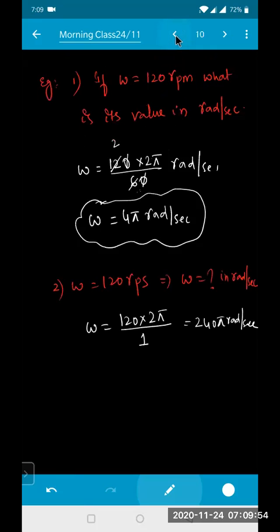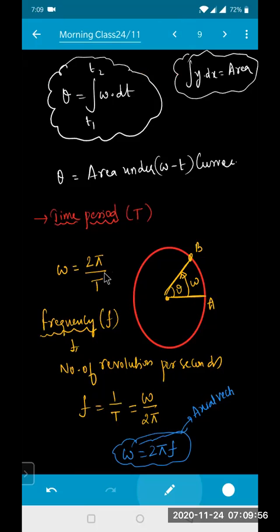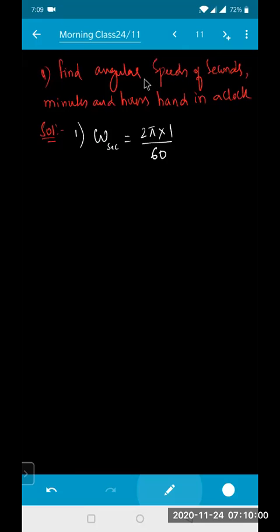What is the omega formula? Omega is equal to 2 pi by capital T. How many rotations is it making? Only one rotation. So it is 2 pi into 1 divided by 60. This will become 2 pi over 60, that is pi by 30. Unit is radians per second.